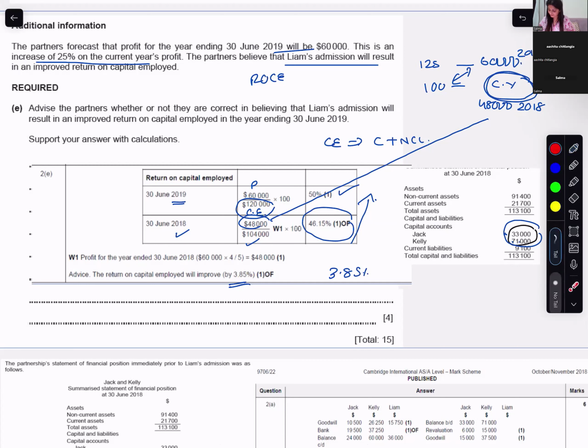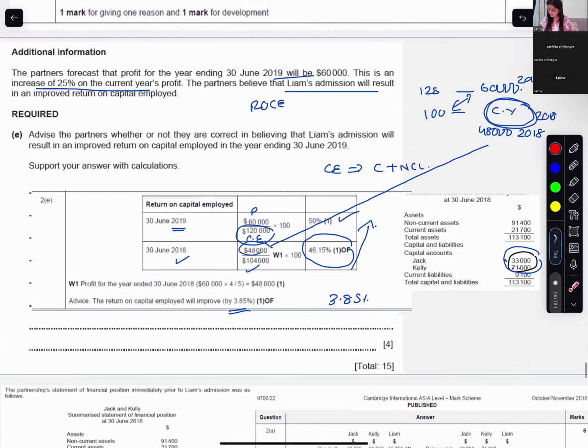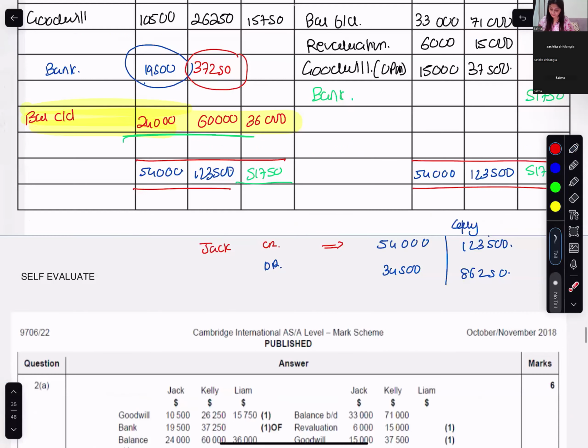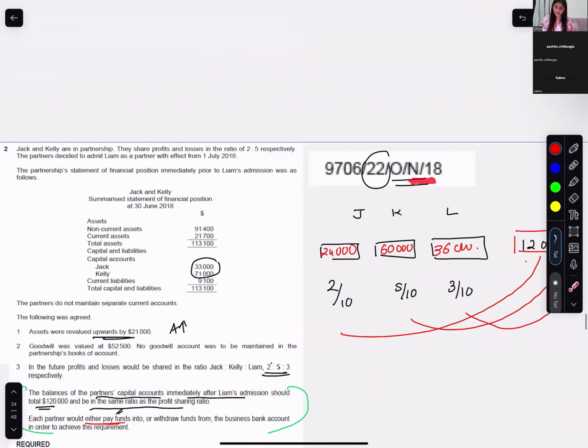Are you with me? So after Liam's admission, the ROCE will definitely increase. You get 1 mark to calculate profit, 1 mark to calculate ROCE for 2019, and 1 mark for ROCE. And then, is the ROCE increasing or not? If it's increasing, 1 mark to calculate the increase and telling the partners whether they were correct or wrong. With this, we complete this question of October-November 2018, paper 22, question number 2 of Jack and Kelly, which is related to admission.